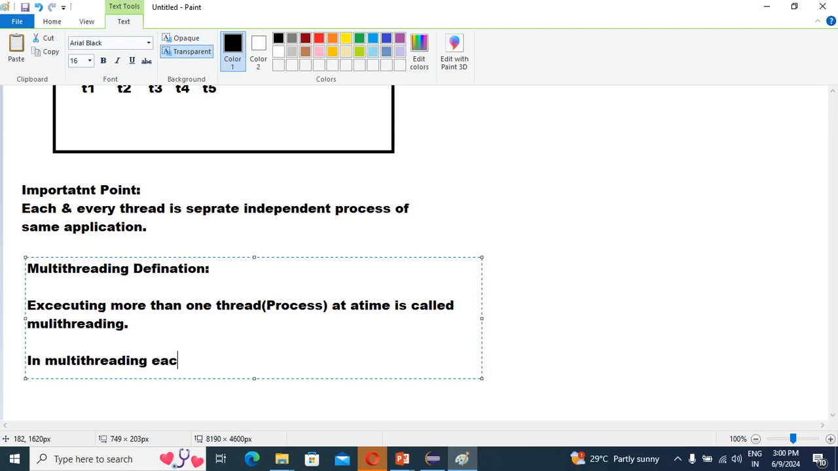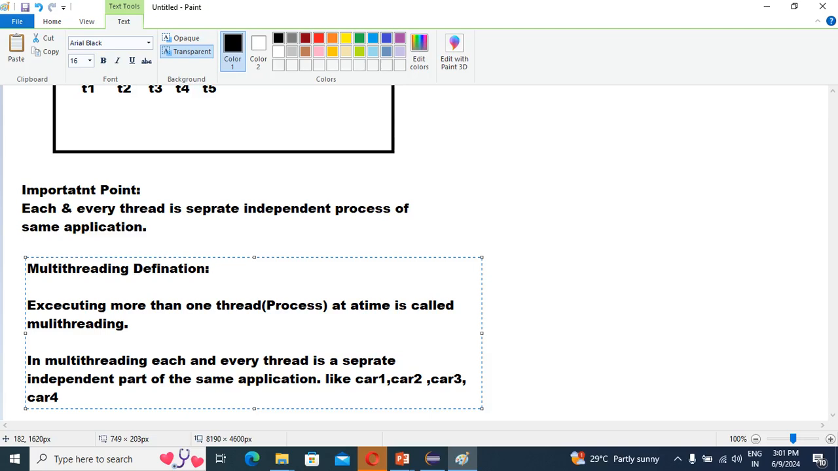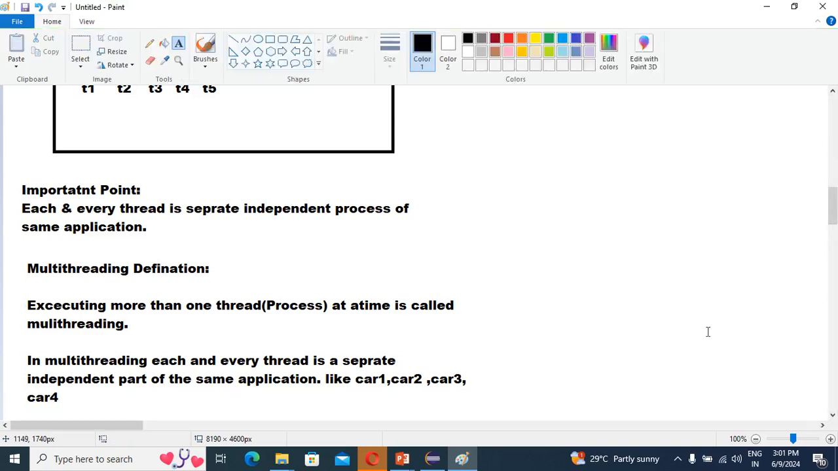So in multi-threading, each and every thread is a separate independent part of the same application, like car 1, car 2, car 3, car 4, right? This thing is very important.